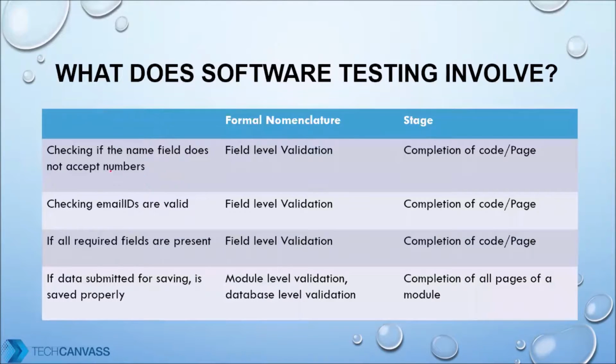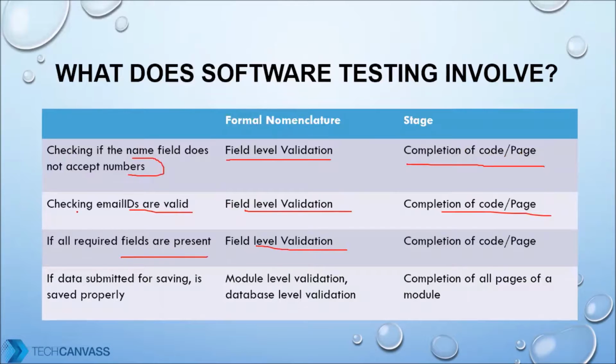Now let's get to a little more formal nomenclature of what we are just talking about. If the name field does not accept numbers, this is known as a field level validation, and it is done when the page code has been developed completely. Email IDs are valid. Again, this is a field level validation, done once the page coding is done. If all the required fields are present, this is again a field level validation, and this will also happen once the page coding is complete.